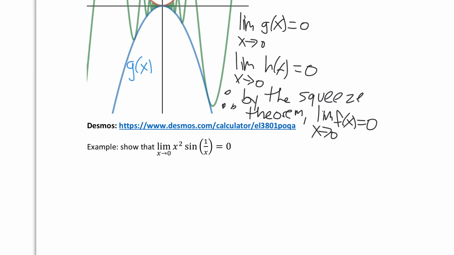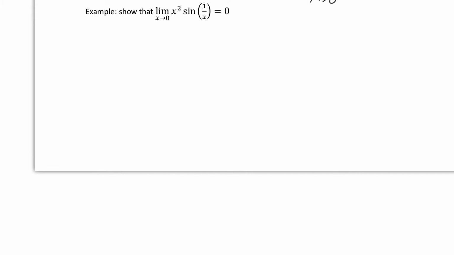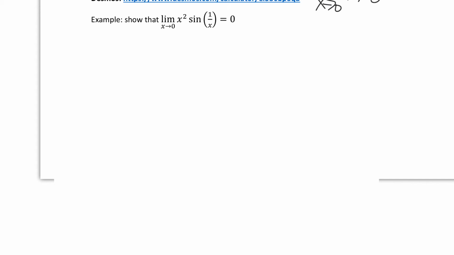Now, let's go ahead and try an algebraic example. So here we have the following limit, and we're going to see if we can use the squeeze theorem without a picture but with some algebra. We have the limit as x approaches 0 of x squared times sine of 1 over x. Now if we plug this in, we're going to get 1 over 0, so right away that tells us this is maybe like a positive or negative infinity, but then you're doing sine of that, and that's something we've never really dealt with. So plugging it in doesn't seem like it's going to get us anywhere.